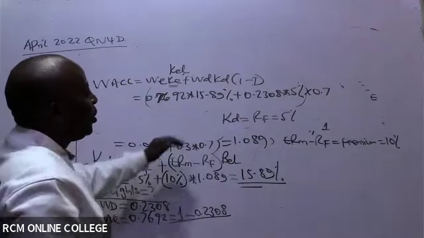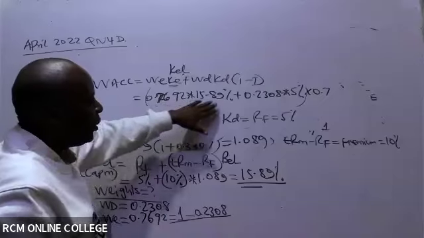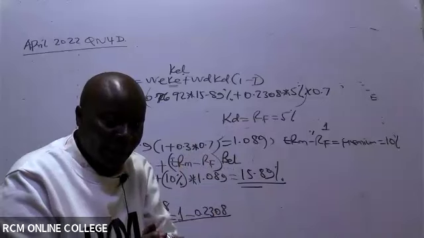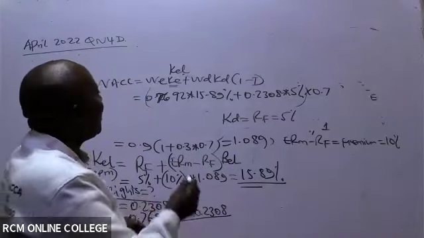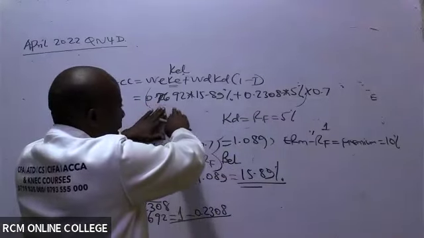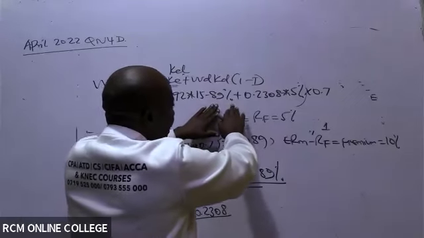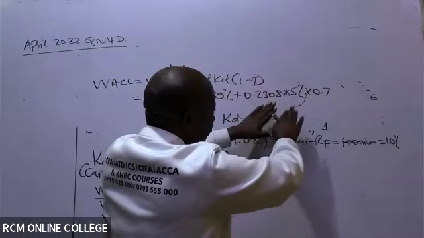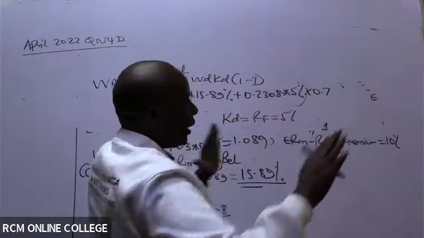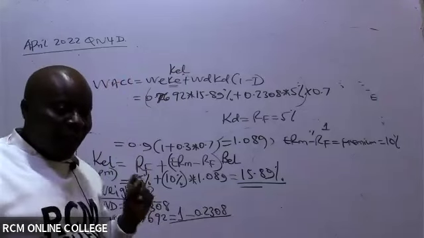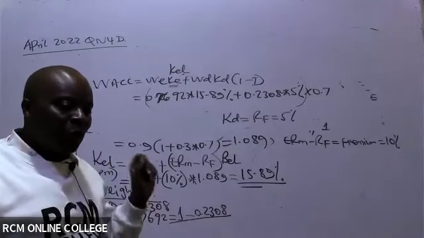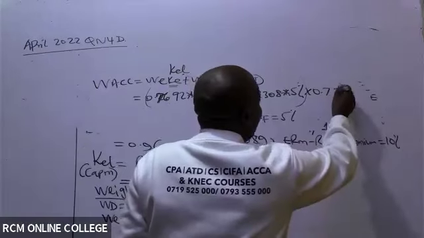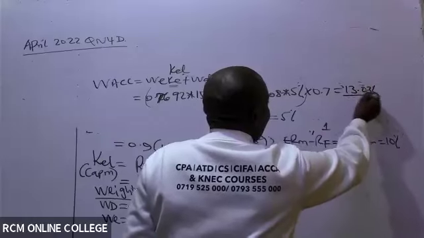Remember BODMAS, you're first of all supposed to multiply. You can do this multiplication aside, and then you add the two numbers. The other option, ladies and gentlemen, is to simply follow this on your calculator. You say 0.7692 times 15.89%. Don't put equals anywhere, plus 0.2308 times 5% times 0.7, and then you say equals at the end of the day. Then you'll be able to get the correct answer. It is not your calculator, it is you who is not following BODMAS. If you follow BODMAS very well, then you will be okay. So I'm being told that the answer here is 13.03%.